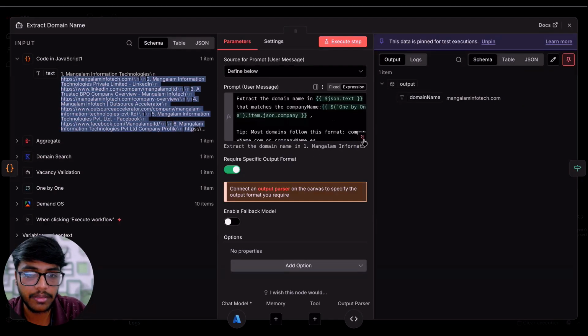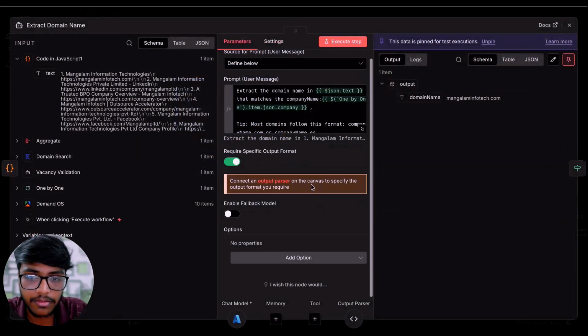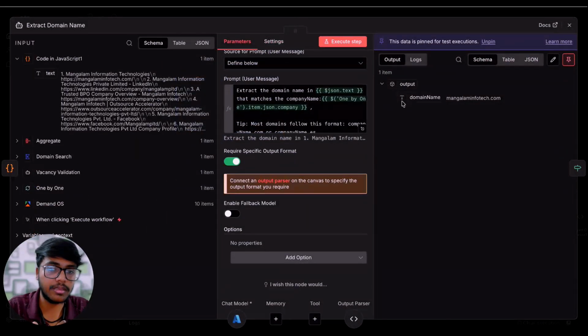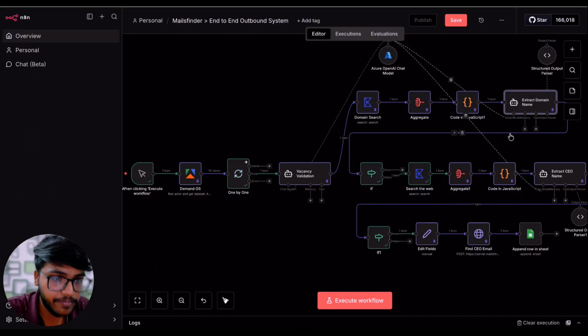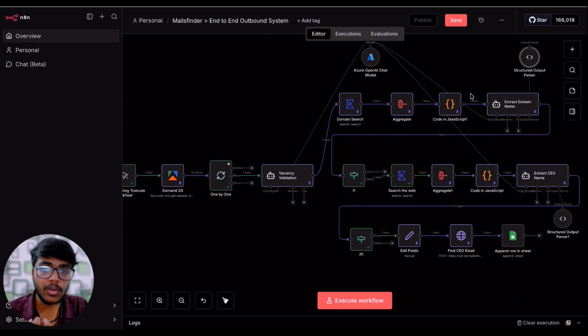Here there's another user prompt. This is the prompt for that, and again there's a structured output that we want. This is the final result: the website that we have scraped from this string. This is the structure that we have given to this particular agent, and we are saying that we need output in this particular format exactly, not in any other format. That's how we can control the structure of the output, so that you can use that output going forward.